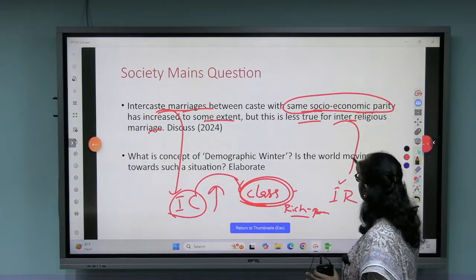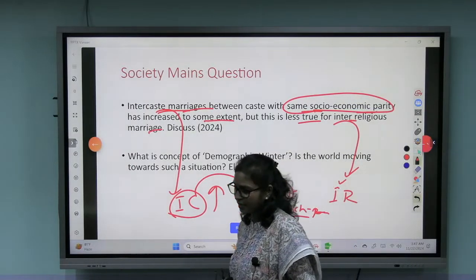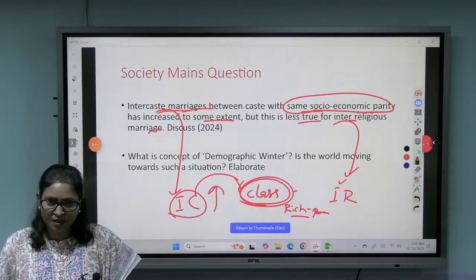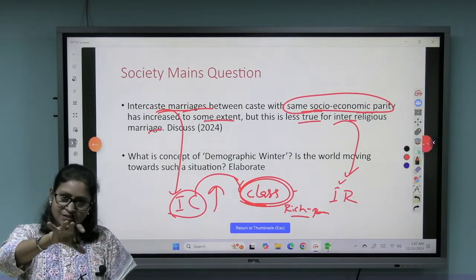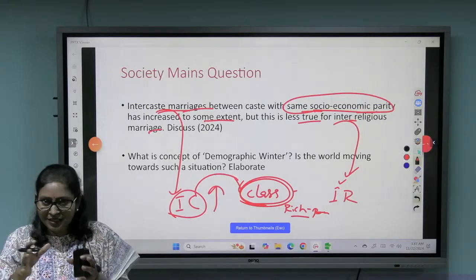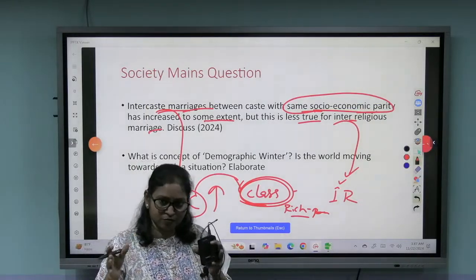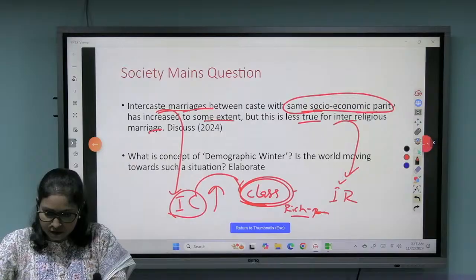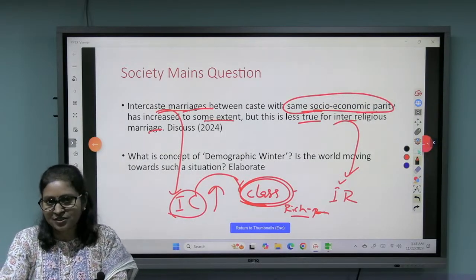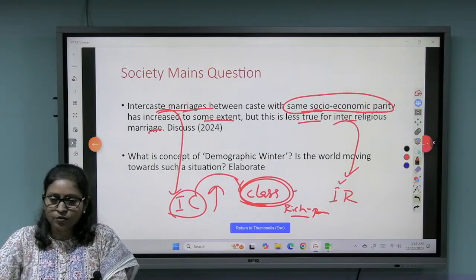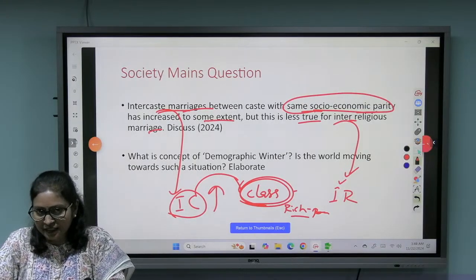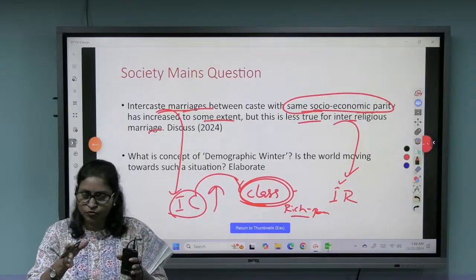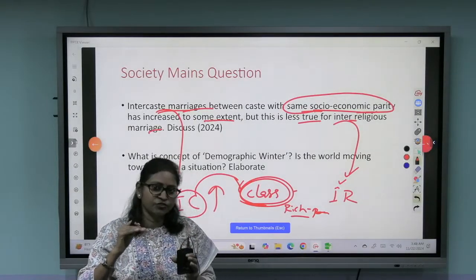But inter-religious marriage, India has still not picked up, though slowly, definitely in comparison to the past, even that is picking up. But in comparison to intercaste, inter-religious marriages are fewer, because inter-religious differences are greater, isn't it? Because the socio-cultural setup among different religions is quite different in comparison to the inter-caste socio-cultural setup, right?